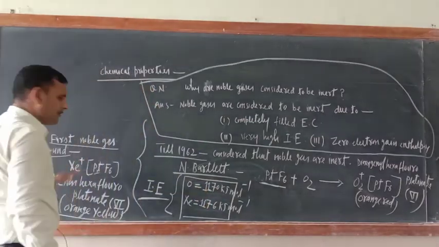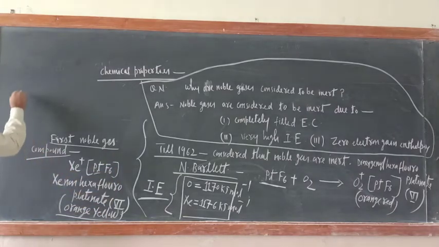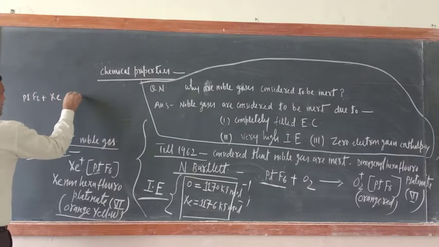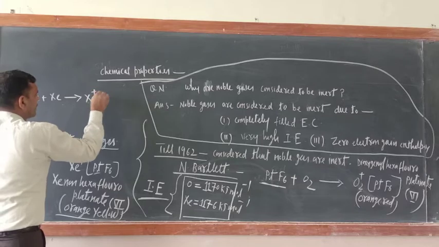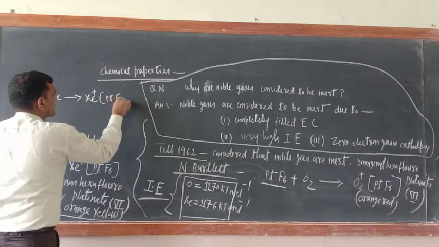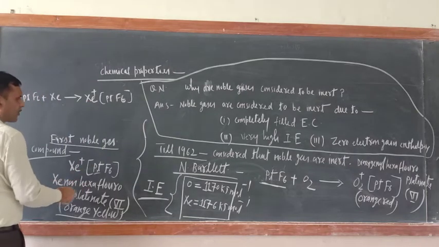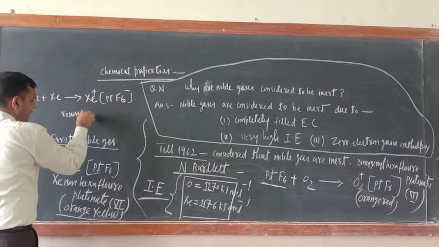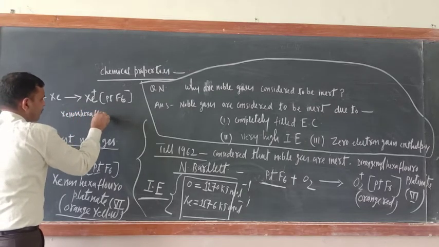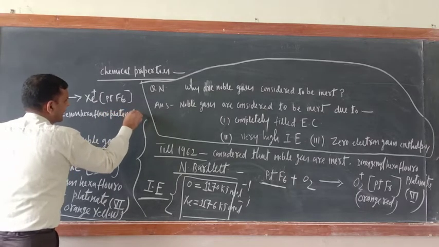So he repeated the same experiment with xenon. How? Just see. PtF6 reacted with xenon and he got Xe+ PtF6-. The name is the same as I wrote here, xenon hexafluoroplatinate.